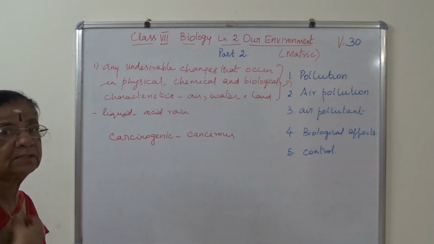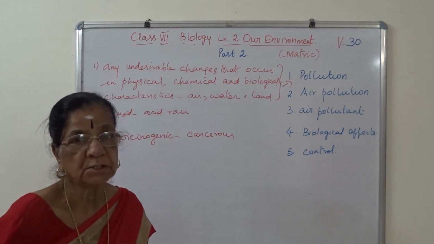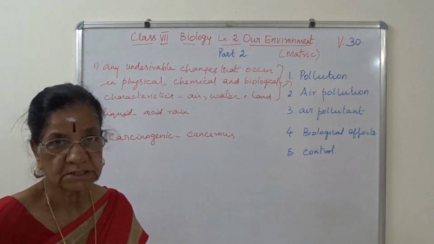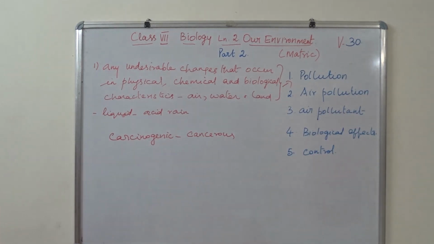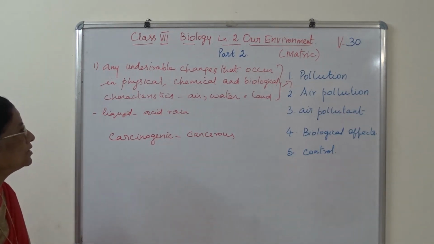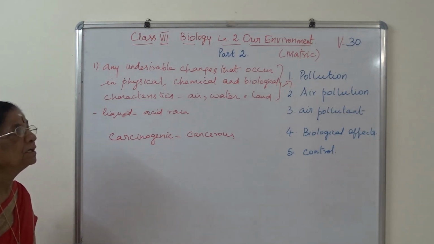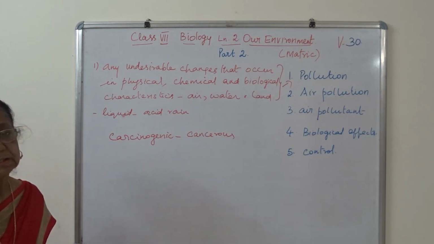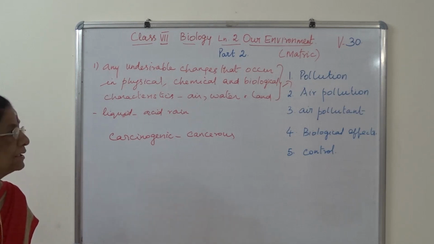So now we are done with video session 30, Environment Part 2. What have we learned? We have learned the definition of pollution, that is any undesirable change that occurs in the physical, chemical and biological characteristics of air, water and land. And today we have done air pollution, where the pollutants are solid, liquid and gases. That detail we have learnt.